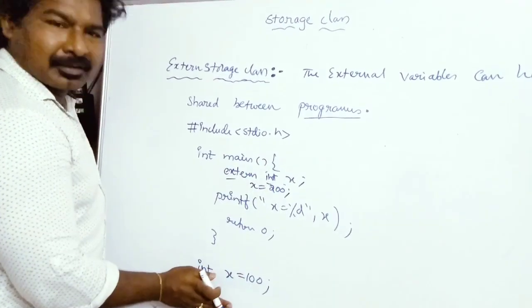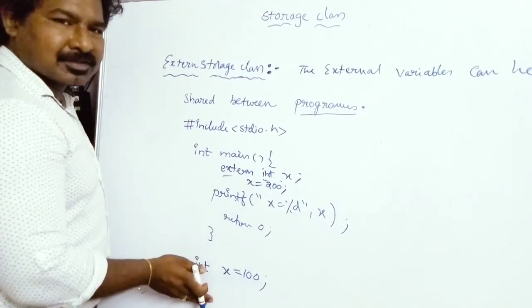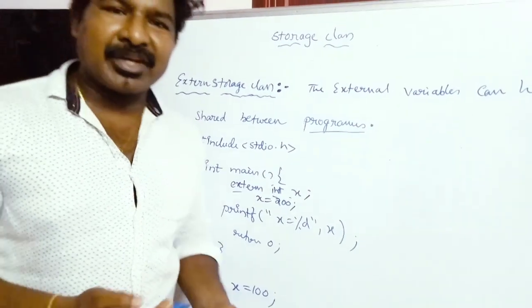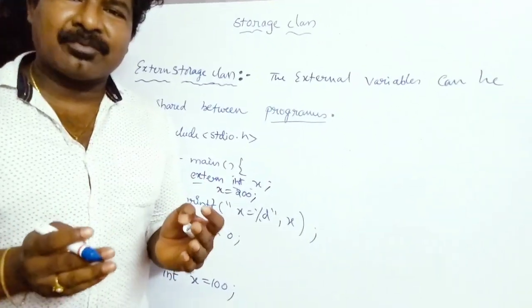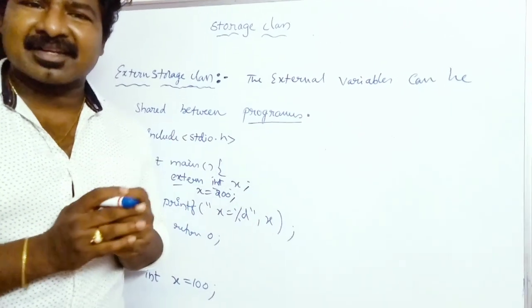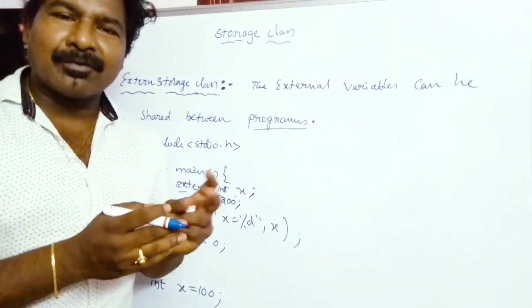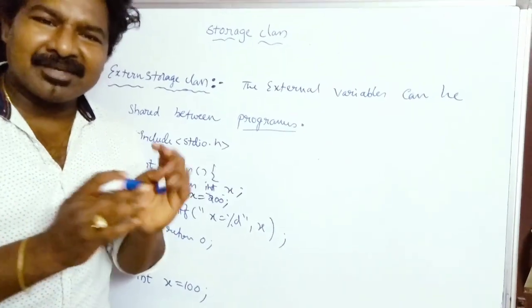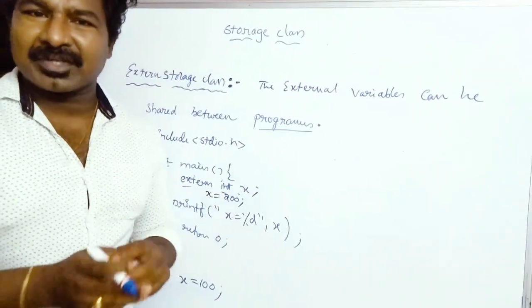Okay friends, so you can use external variables when you want to share the variables of one program in another program. In another case, if you want to access the variables which are defined after main in the main function, you can use the external storage class. Okay friends, so this is the concept of storage classes in C.